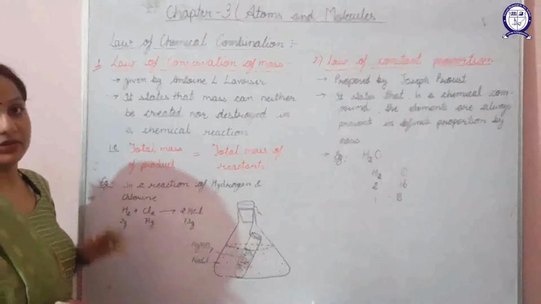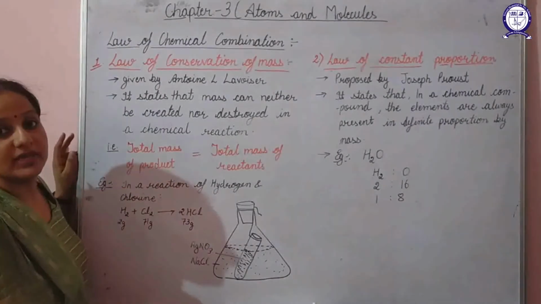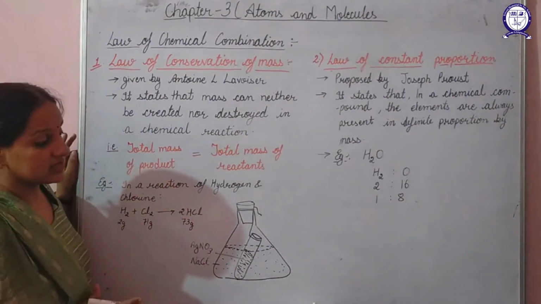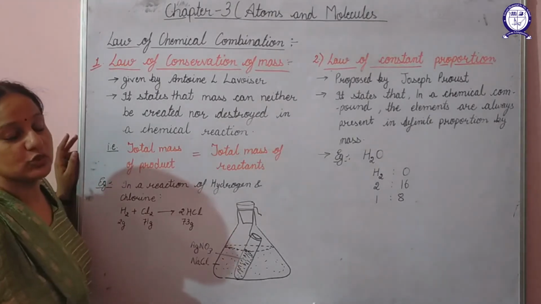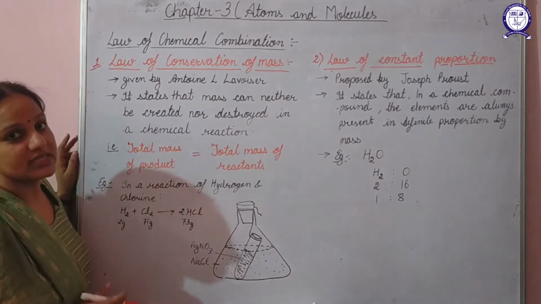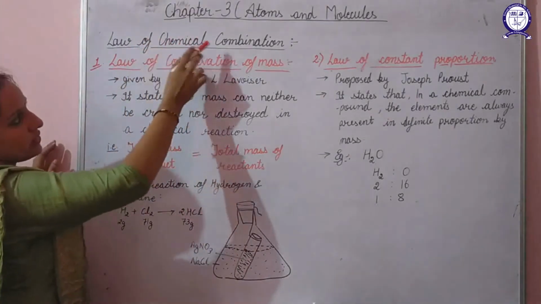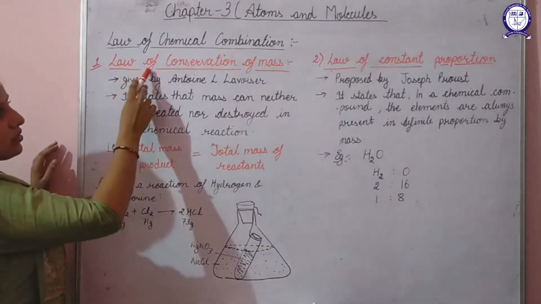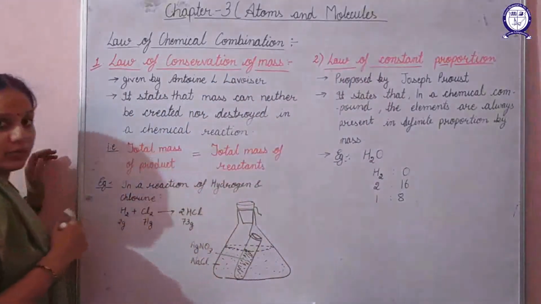Atoms and molecules. Now the very first topic of this chapter is the laws of chemical combination. Basically, we have two laws of chemical combination, and those two laws are very important in the field of chemistry. So let's start with the laws. There are two types of laws of chemical combination. One is the law of conservation of mass and the second is the law of constant proportion.